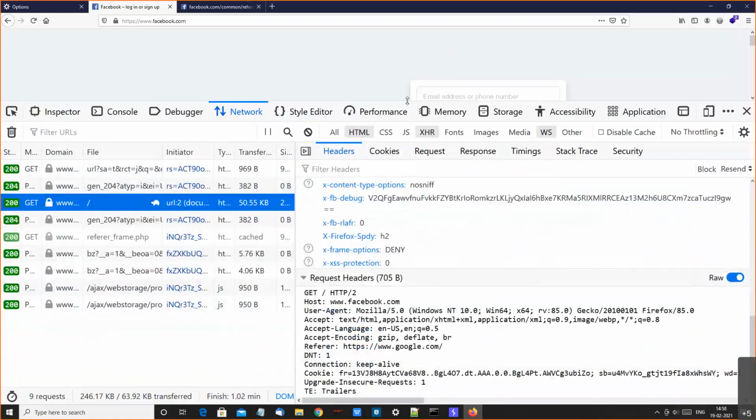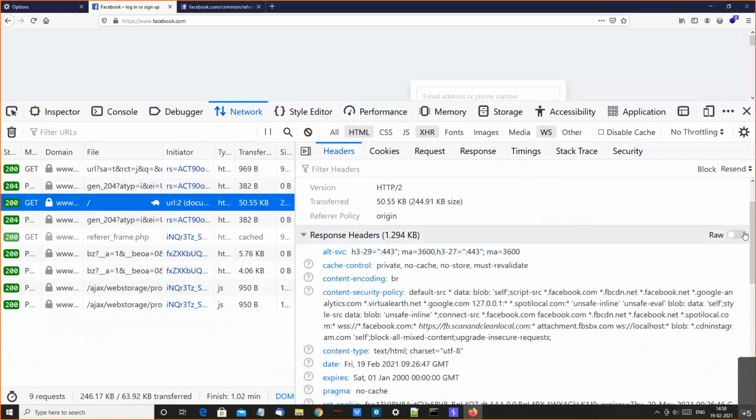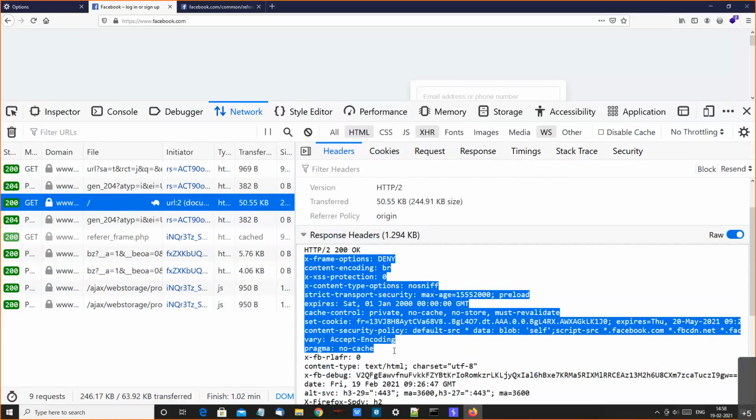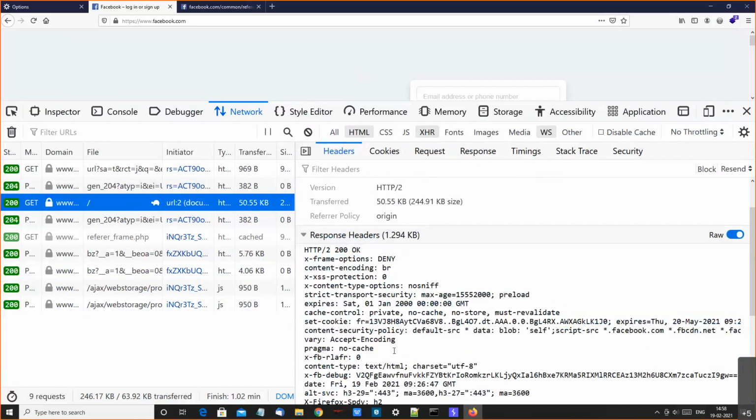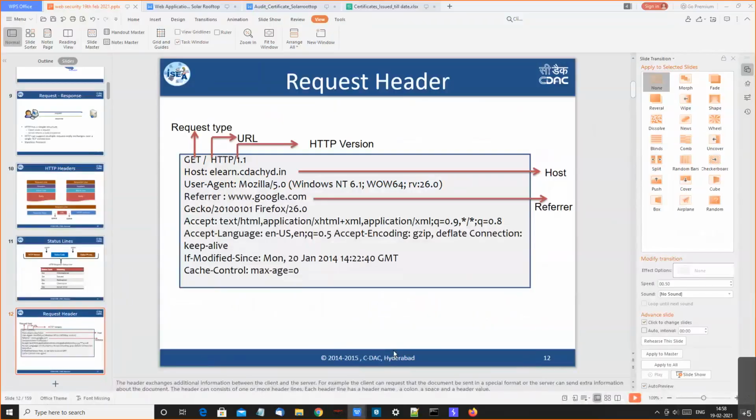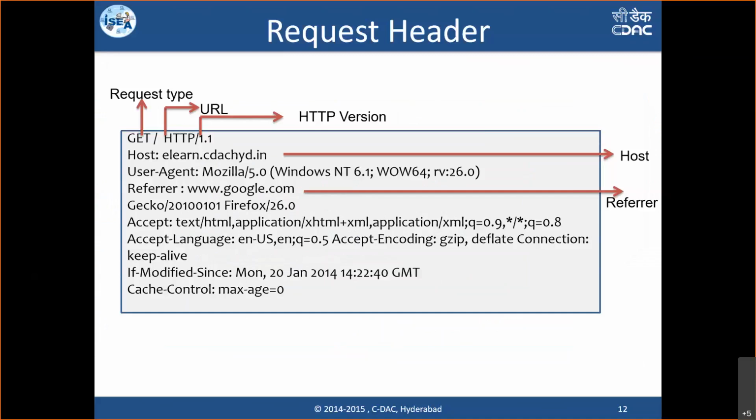As I showed you the request, similarly this is the response header. I'll show you the raw format. This is called the response, where along with your HTML body, there is information about the server. It has accepted our request, so it is 200 OK. There are also some headers, which are security headers usually set to secure the server. This is how the request and response flow between the client and the server, and you can see them directly in your browser.